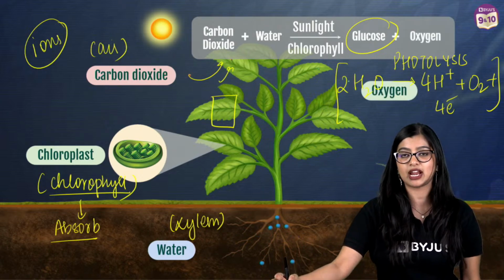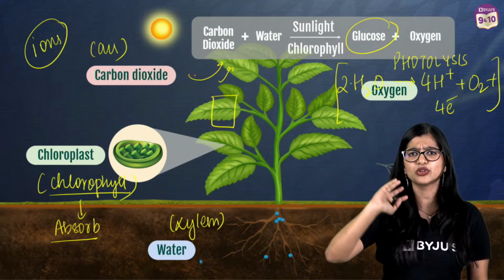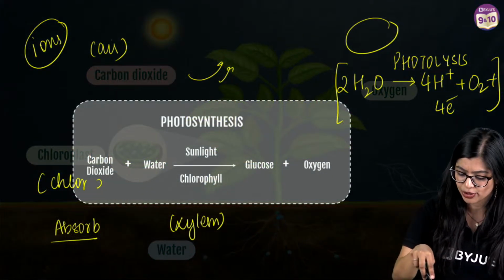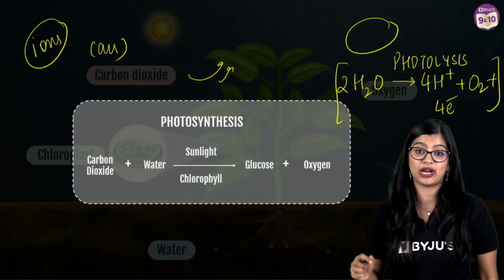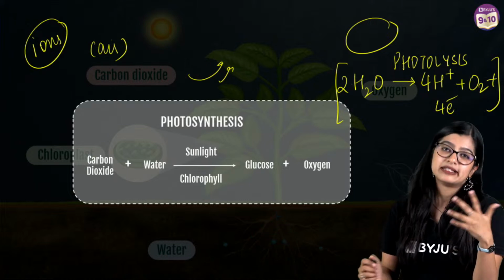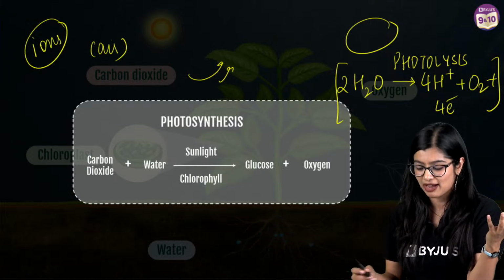And oxygen is given out as a byproduct, which is then diffused out of the stomata. So this right here is the basic equation. I'm just going to move all the annotations that I've written. Some of you are asking me, what is going to happen if I don't balance it? Sometimes they may cut 1 or 2 marks, or half a mark, in the exam. So better to have it balanced.